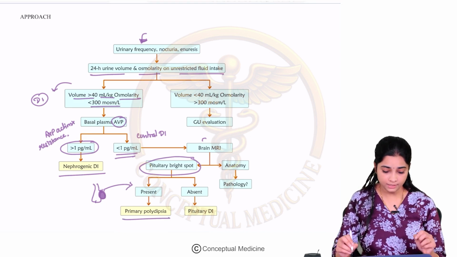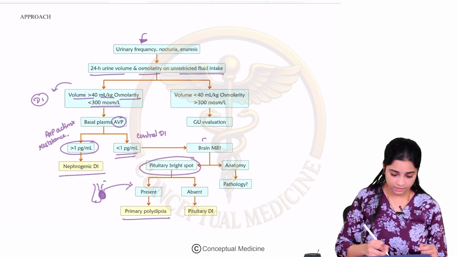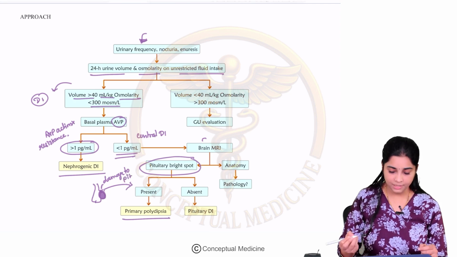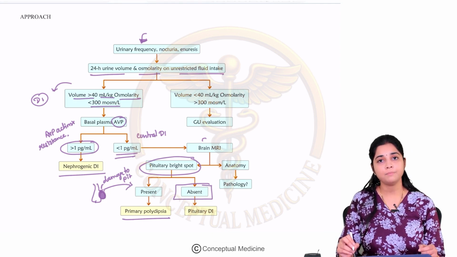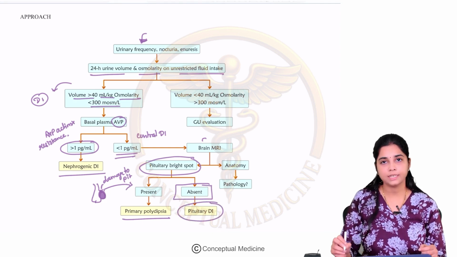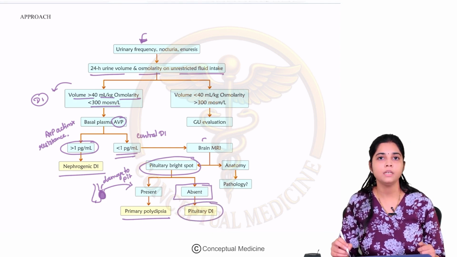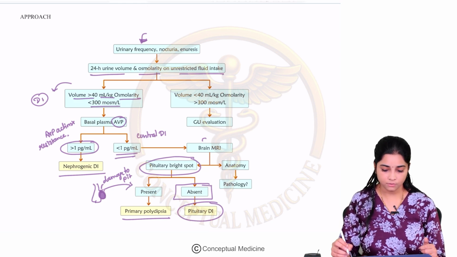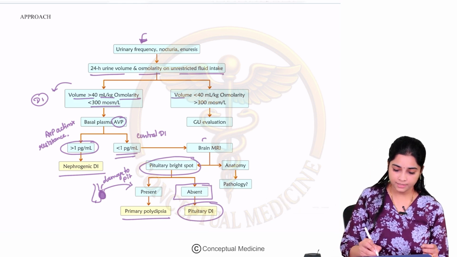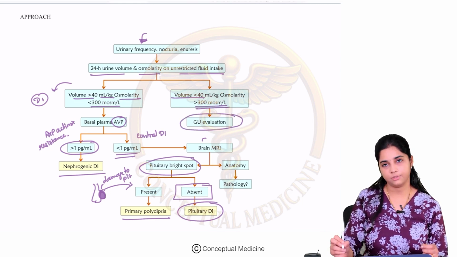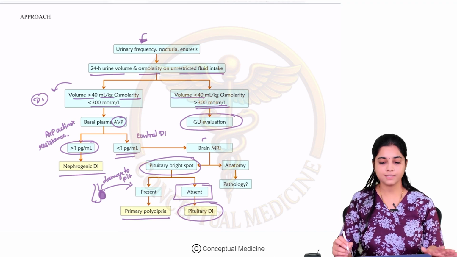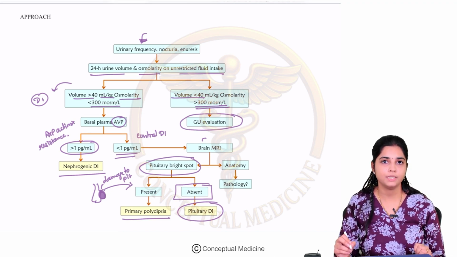So in a central DI, there is damage to the posterior pituitary. If there is damage to the posterior pituitary, then your pituitary bright spot will be absent. So in a pituitary DI, your pituitary bright spot will be absent. Okay. So if the volume is less than 40 but you're still passing dilute urine, you have to do a genitourinary evaluation. So this is about your approach to diabetes insipidus.